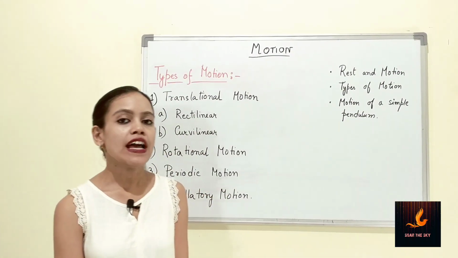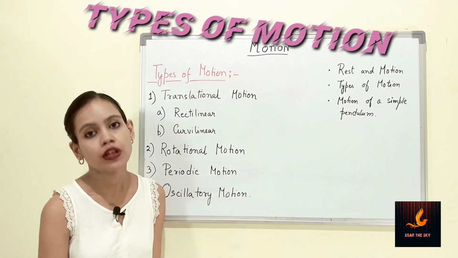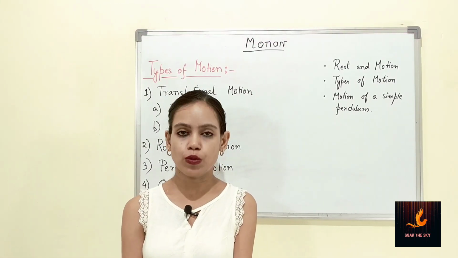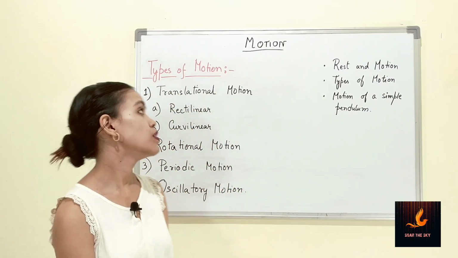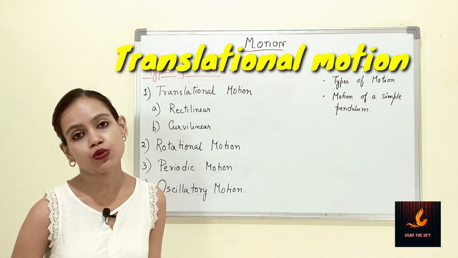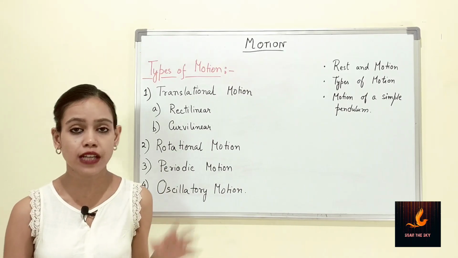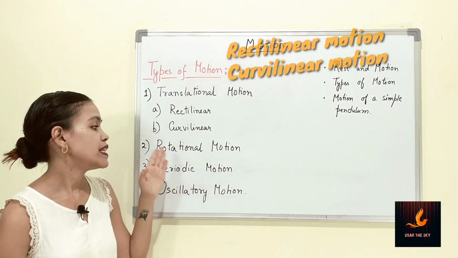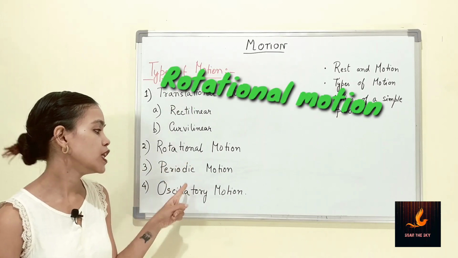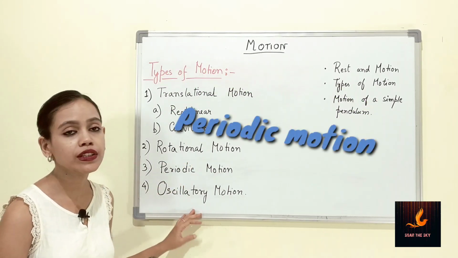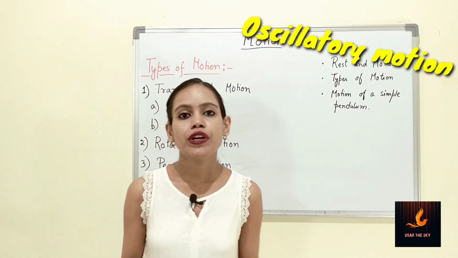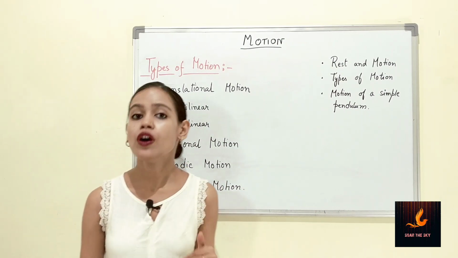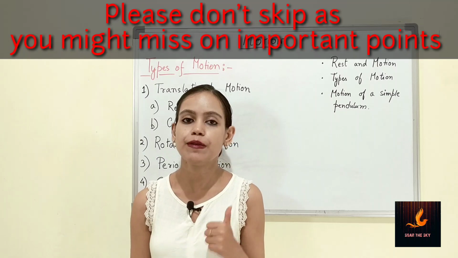Our next topic is the various types of motion. Now, the motion of various bodies determines the types of motion. What are the different types of motion? The first type is translational motion, which is further divided into two subtypes, rectilinear motion and curvilinear motion. The second type is rotational motion, the third is periodic motion, and the fourth is oscillatory motion. Now we are going to explain the definitions and examples of each and every type of motion. So please don't skip the video, you might miss the important topics.